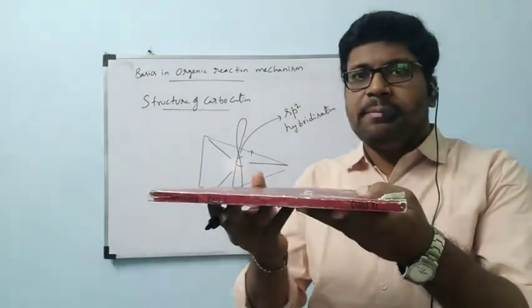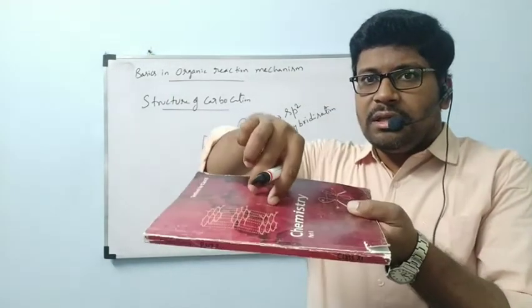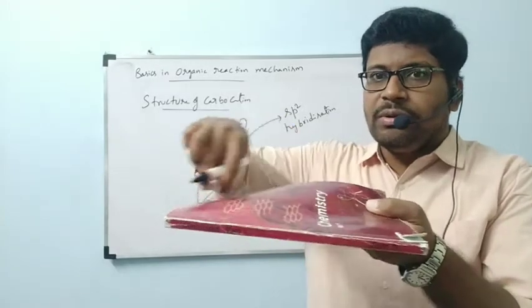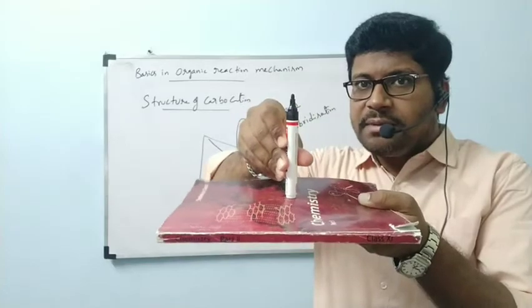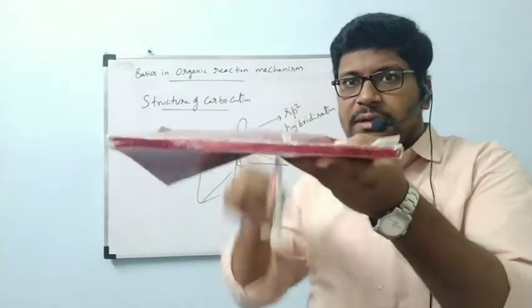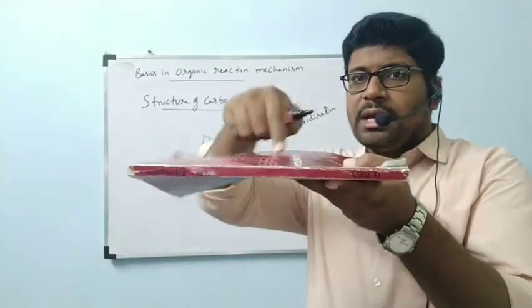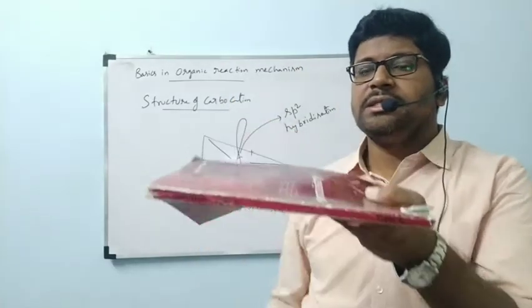Let us think that this is the plane. Here in the plane, carbon and bonds 1, 2, 3 are all present. The unhybridized p orbital will be present like this, above and below the plane.